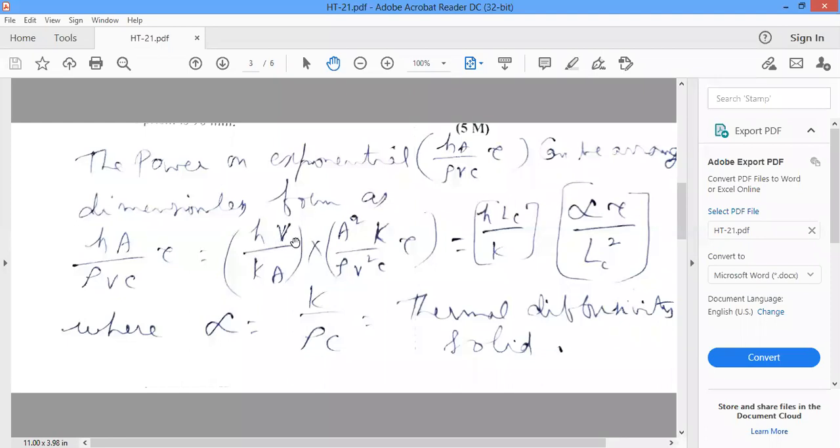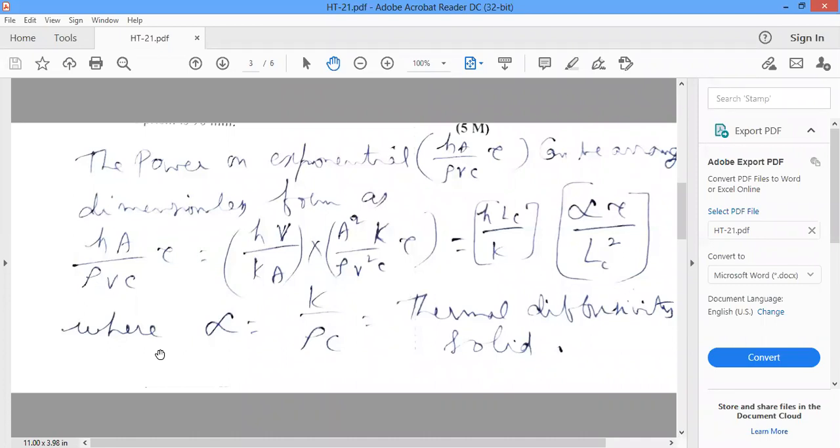Volume in meter cubed, area in meter squared, so meter cubed by meter squared gives meter. That is why volume by area is the characteristic length, L_c. So h L_c divided by k, into k by rho c, which is alpha, the thermal diffusivity, into tau. Again V squared by A squared is L_c squared.